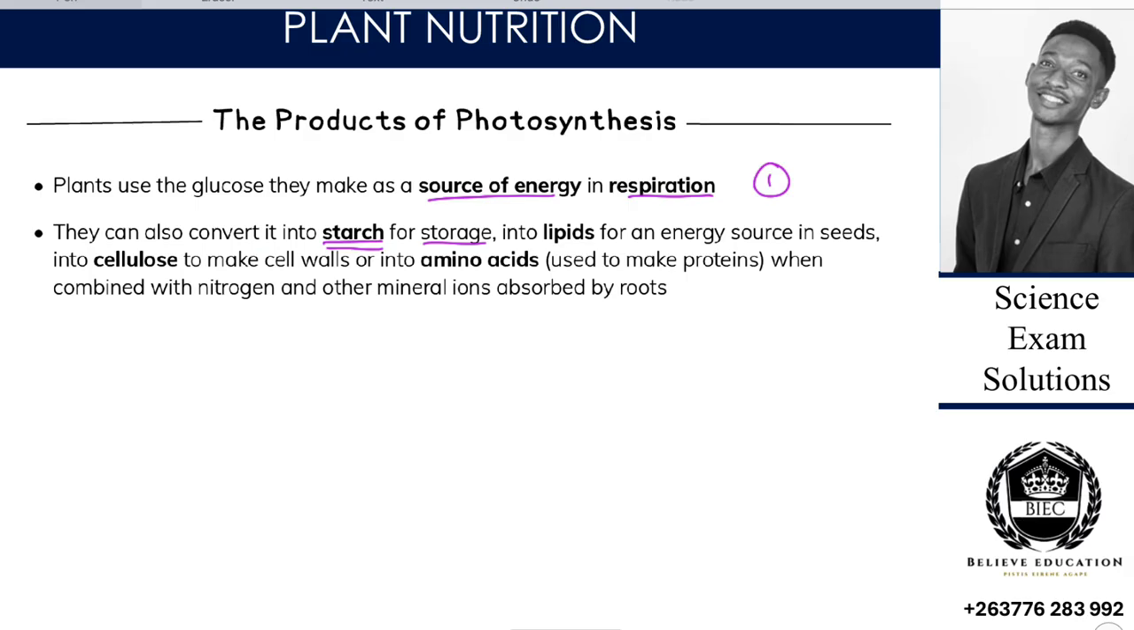So starch is better, and so we are saying that this glucose is converted to starch, and then it is stored. Or this glucose can be converted into lipids. Lipids are more like fats, right? So it can be converted into lipids as an energy source in seeds.